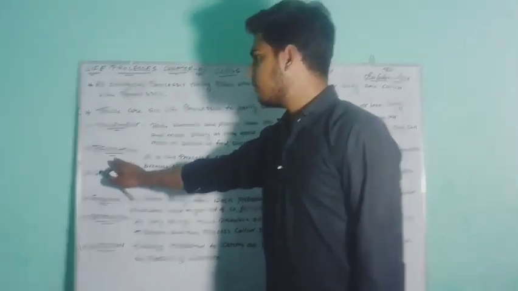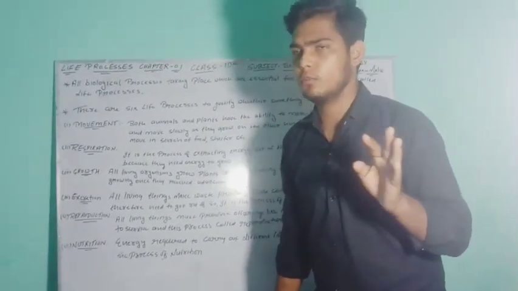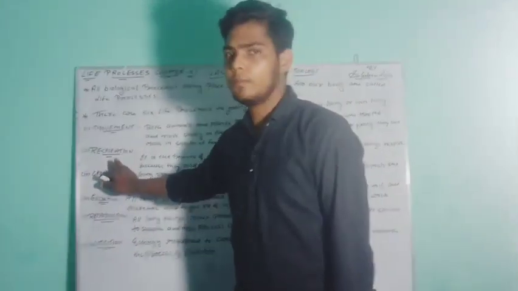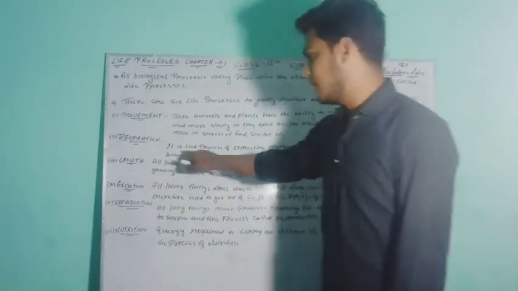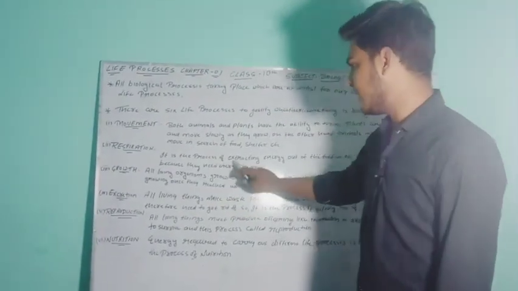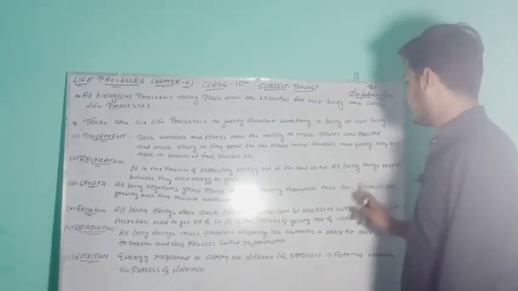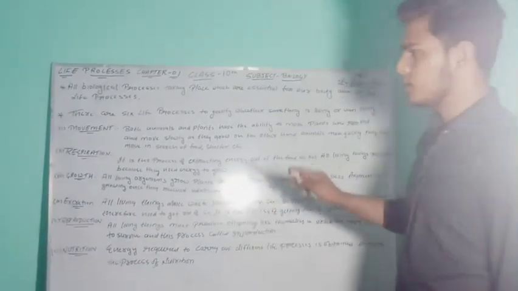Second point, there are the 6 life processes I have told you. Don't forget, don't move from our topic. So remember in your mind, the second life process to justify whether things are living or non-living is respiration. Respiration is the process of extracting energy out of the food we eat. All living things respire because they need energy to grow.